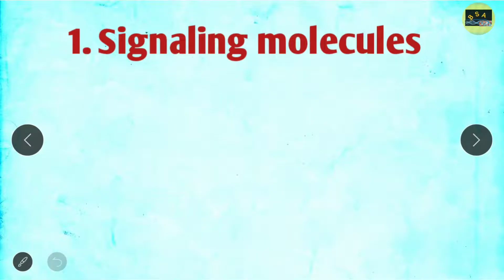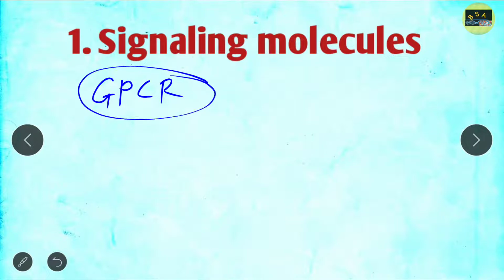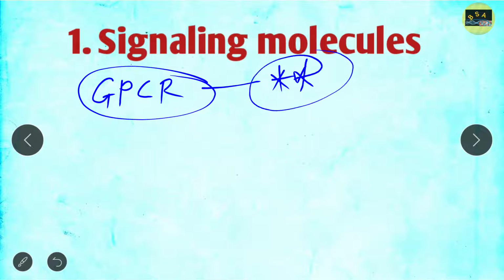So first, you have to understand signaling molecules, right? Here you should have an idea about endocrine, paracrine and autocrine signaling. Okay, so this is the most important thing that you should read here. And apart from this, in signaling molecules you should read GPCR. In any form of question, you will get a 4 marks question from the GPCR. Okay, so this is very important from the signaling molecule.